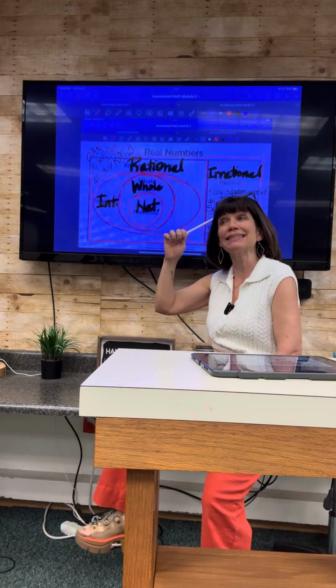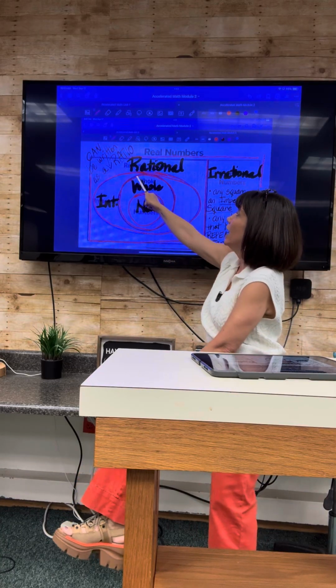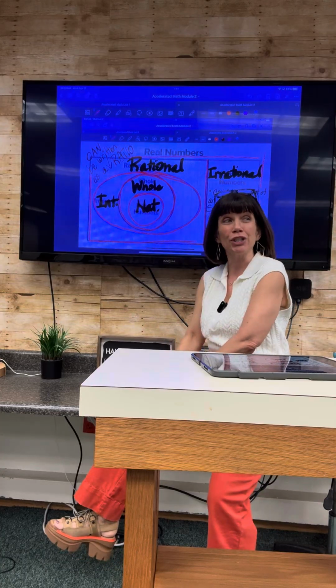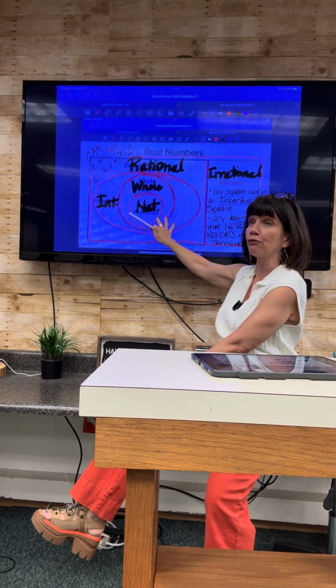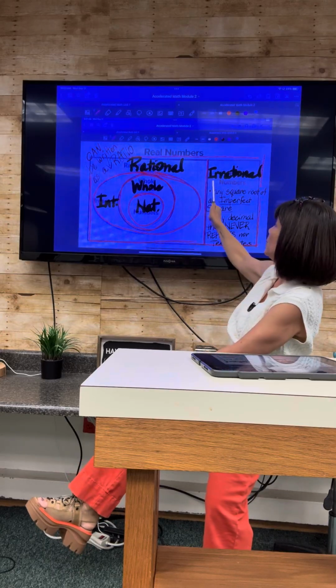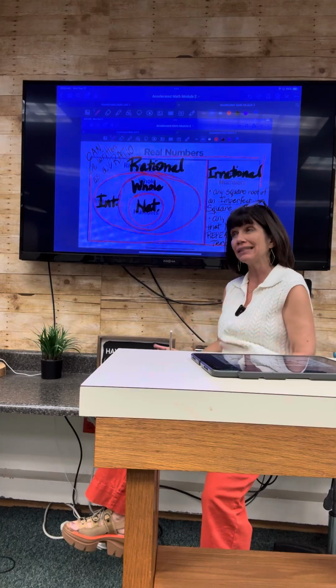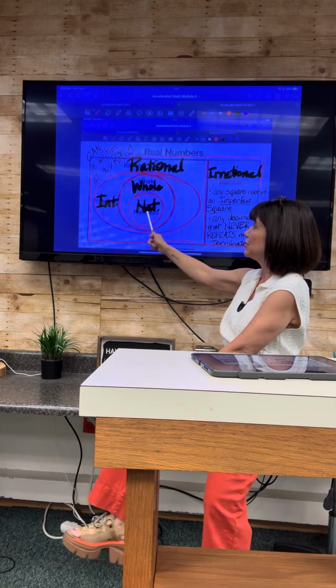Rational, numbers that make sense, numbers that our brain can compute and understand very easily. And they can create a ratio, meaning they can appear as a fraction in some way. If they cannot be written as a ratio, they're irrational. My class has already written all of these categories down. We are ready to discuss.